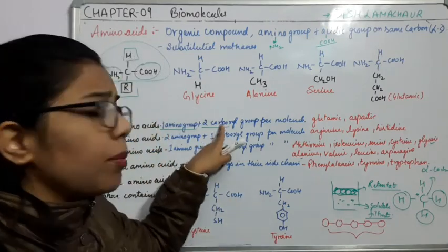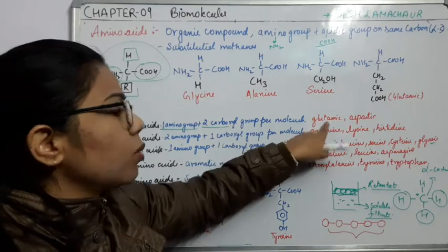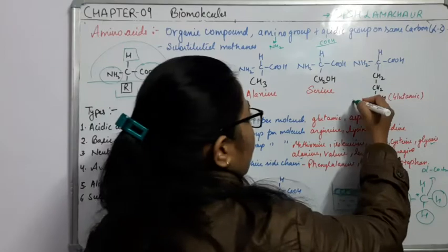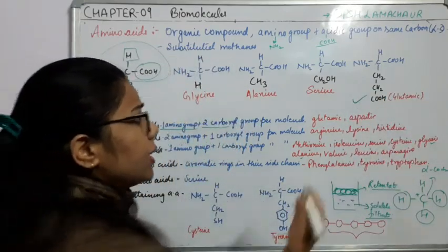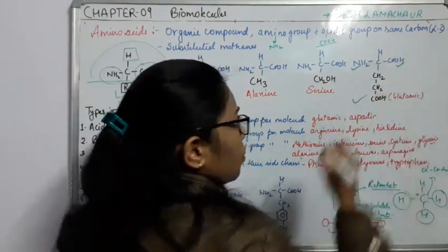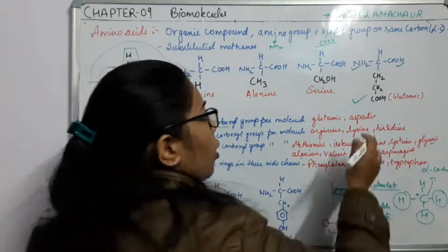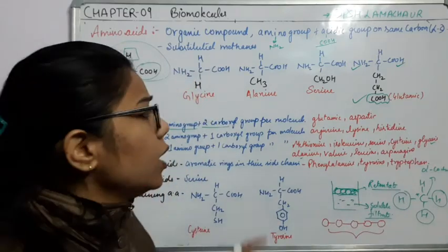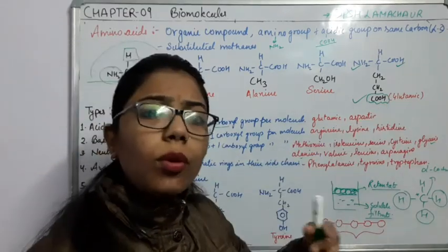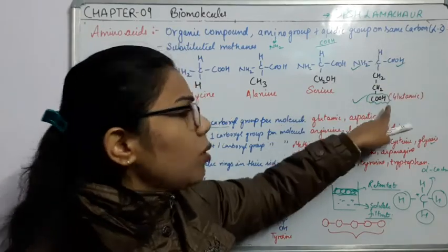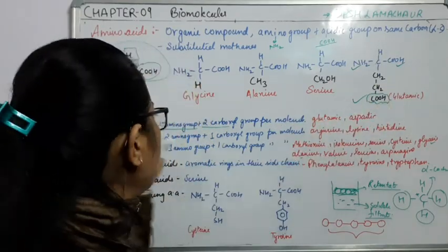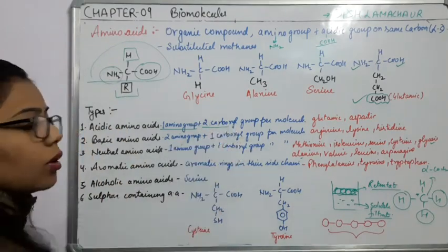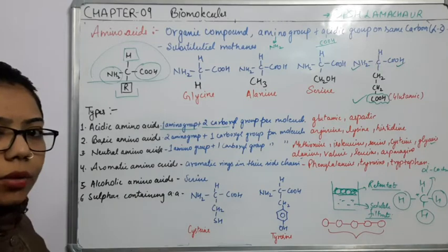But if there are more carboxyl groups, an example is glutamic acid. Okay, glutamic acid, you can see here this diagram, right? So what you can see, NH2 is there, the COOH group is there, right? But along with this, you can see that one more COOH group is present. So what is happening? It is providing a more acidic nature to this amino acid. So glutamic acid is a type of acidic amino acid because it has two carboxyl groups on the same molecule, right?